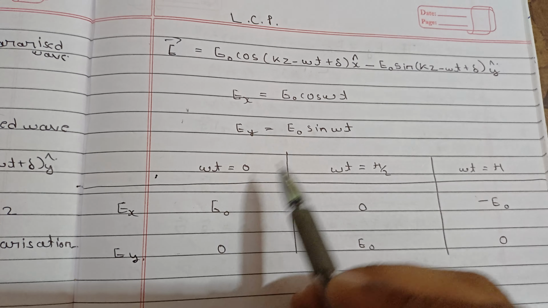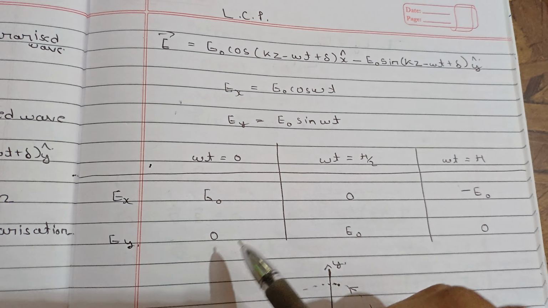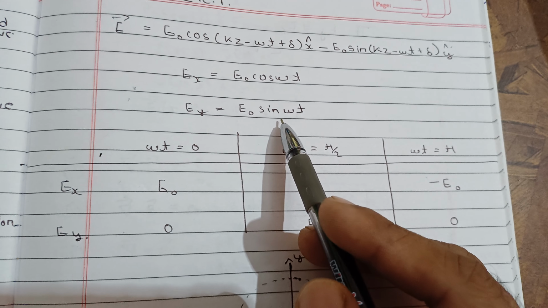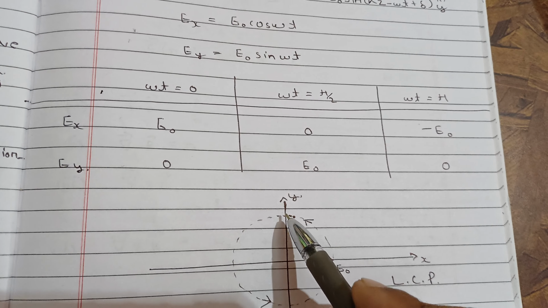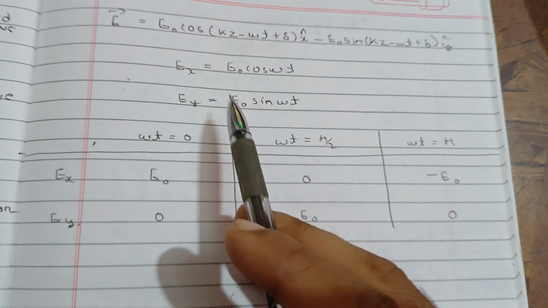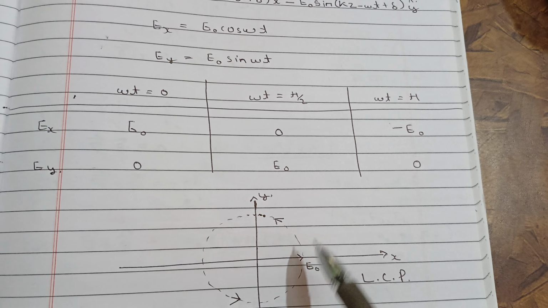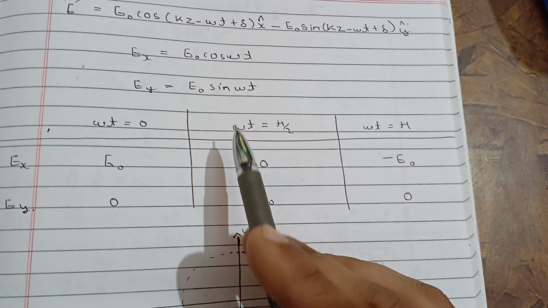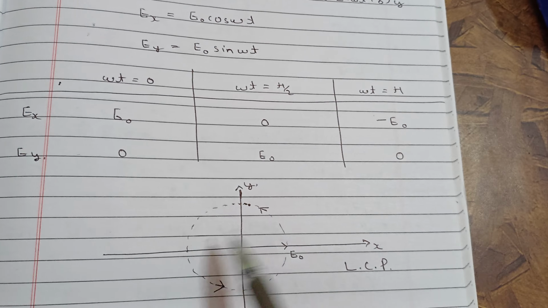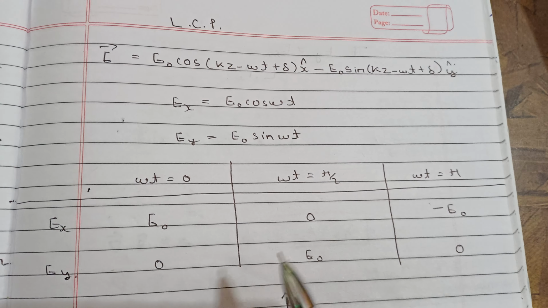Ex will be E naught cos omega t and Ey will be E naught sin omega t. Now if you check at time 0, this will give you E naught and this will give you 0. So initially it is here. But at 1/4 time, pi by 2, this will give you 0, and this will give you plus E naught. Now at half time it will be minus E naught and 0, because cos pi gives you minus, so x will be minus E naught, and the Ey component will be 0. So you will reach here, where the x component is minus E naught and y is 0. So you are moving like this. So it is left circularly polarized.